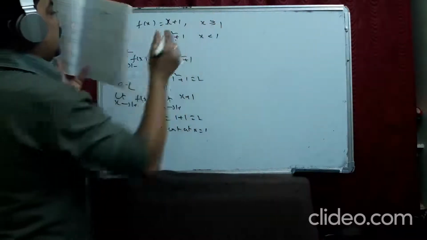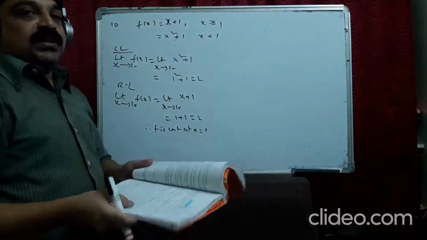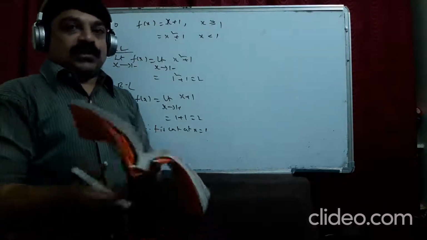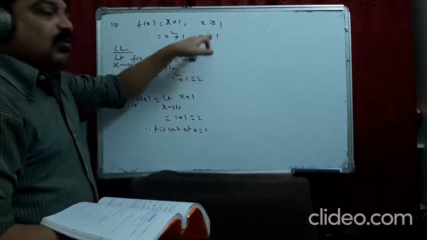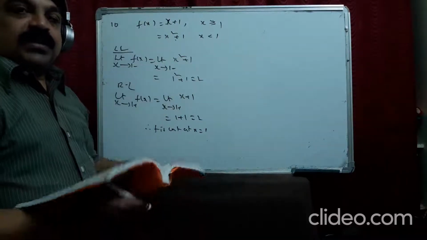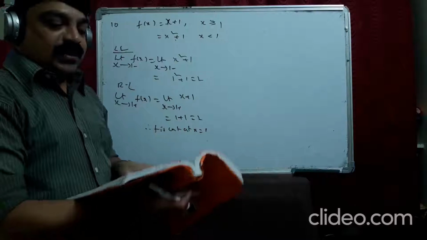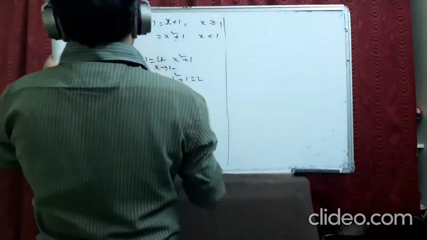When it is continuous at the breaking point, you are asked to find all points of discontinuity. So your answer should be like, when it is continuous at this breaking point, it is continuous everywhere. Then you can say there is no point of discontinuity. Same like 11th question.